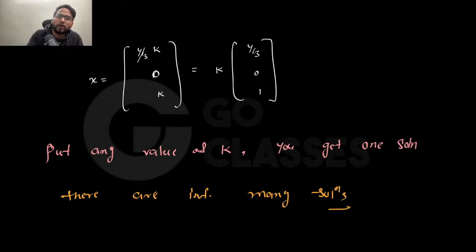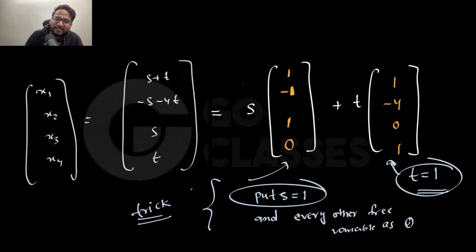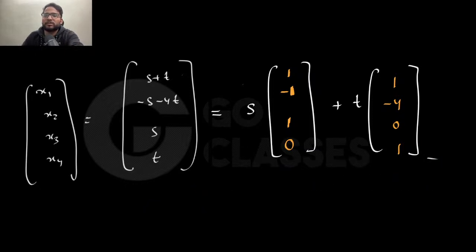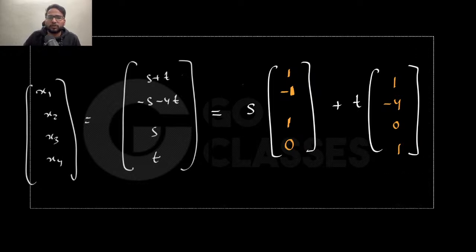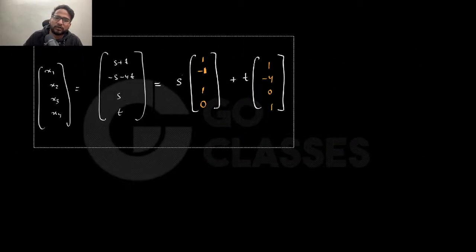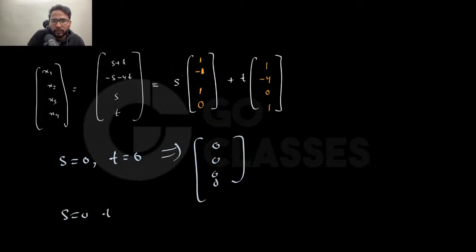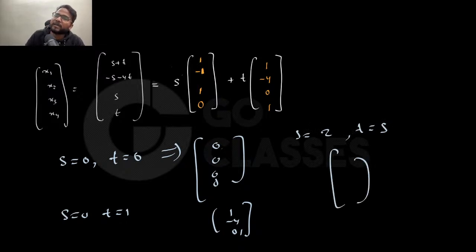Now you talk about this. Similarly, you put any value of s and any value of t, you will be getting some solution. If you put s equal to 0, t equal to 0, you will be getting the 0 vector, which is fine, because Ax equal to 0 has the 0 solution. If you put s equal to 0, t equal to 1, you will be getting one solution which is 1, minus 4, 0, 1. If you put s equal to 2, t equal to 5, you will be getting another solution. So similarly, there are also infinitely many solutions, right? So if they ask you the number of solutions, you will say infinitely many solutions.